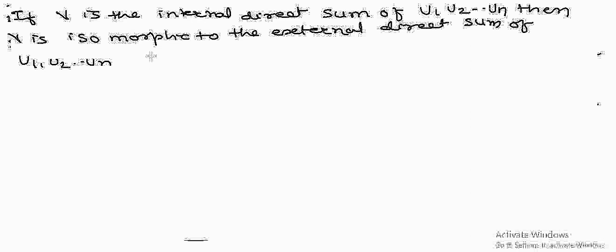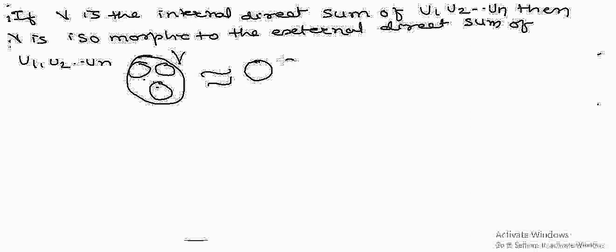We have to show that, suppose this is V here. V is an internal direct sum of U1, U2, Un, and we have to show that this V is isomorphic to the external direct sum of U1, U2, Un, the n tuple set. This is what we want to prove. These two sets are isomorphic.